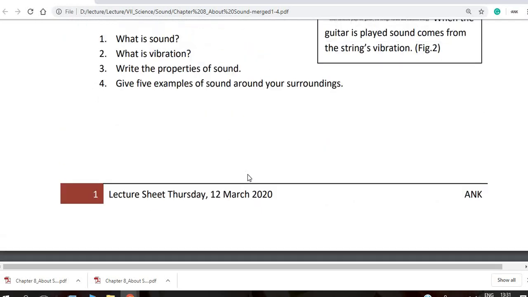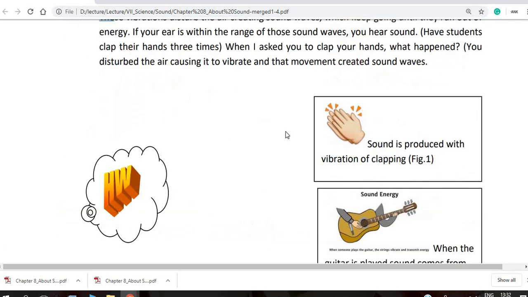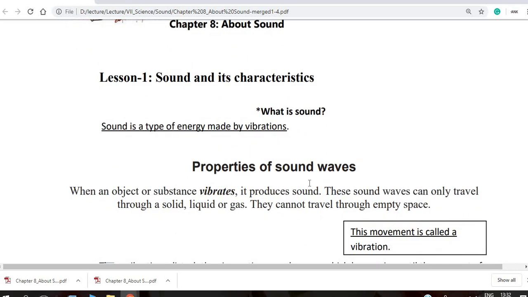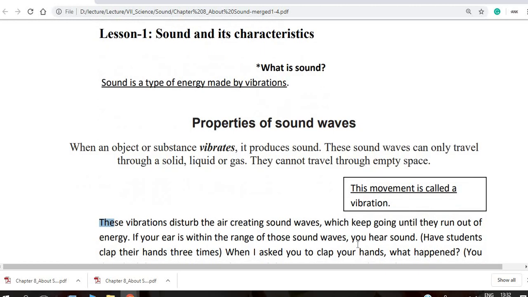And what is vibration? There is another definition you can go through. When an object or substance vibrates, the movement is called the vibration. The particle movement is called the vibration, or any kind of movement is called the vibration in terms of sound.